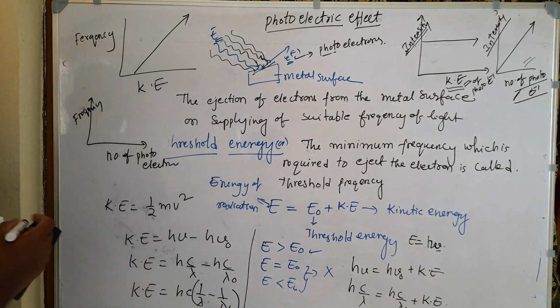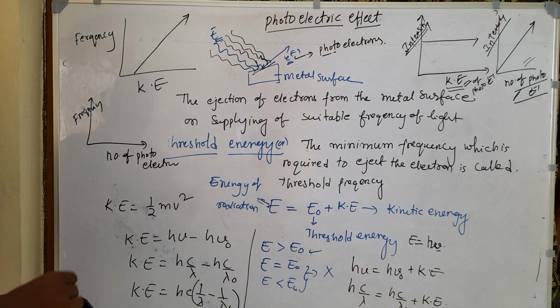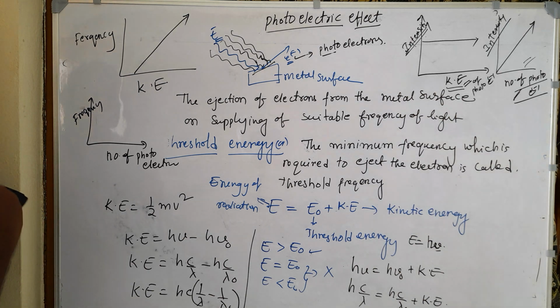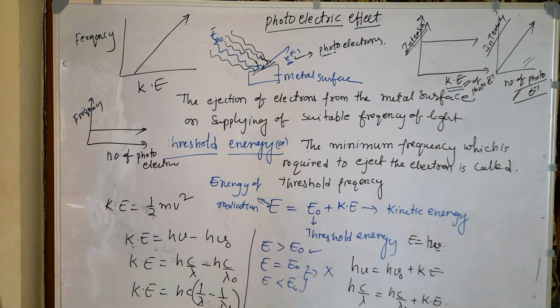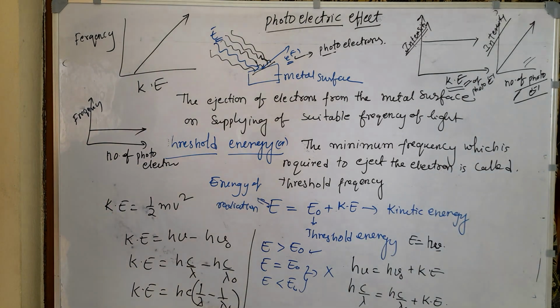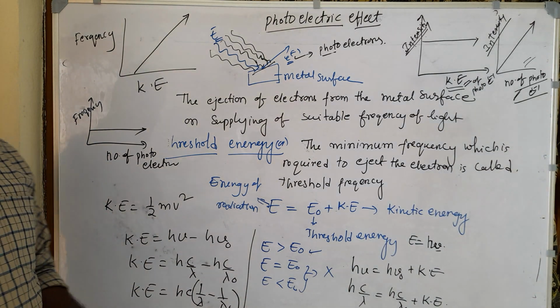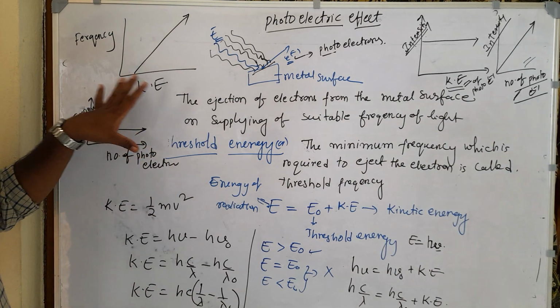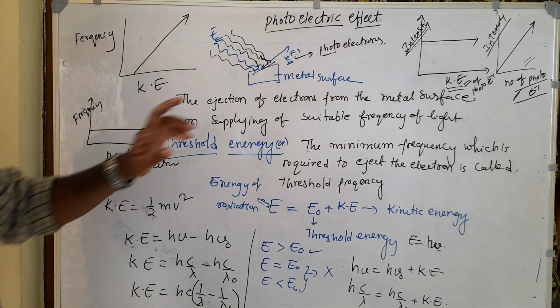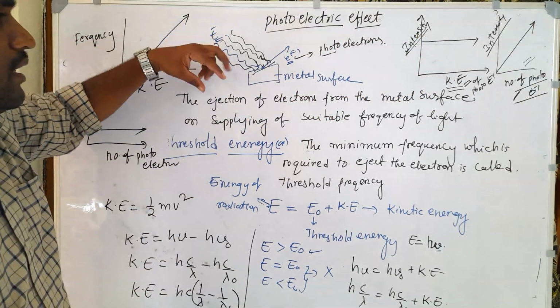So here the number of photoelectrons does not change on increase in the frequency. Right? So what can we understand from these graphs? See here, intensity is increasing.